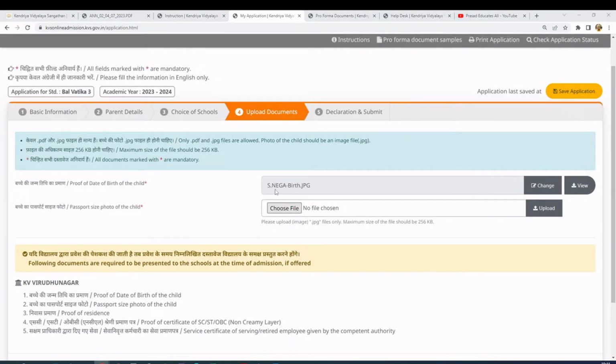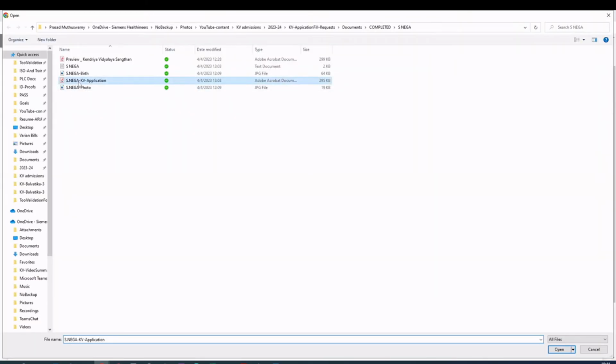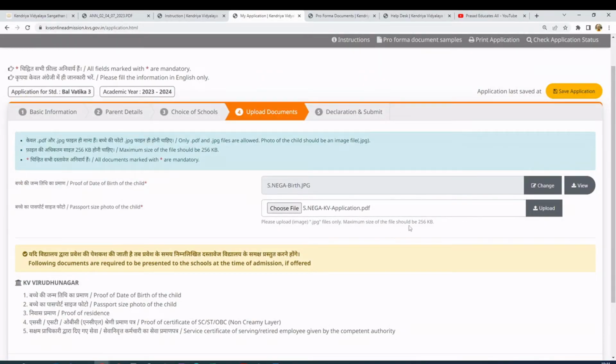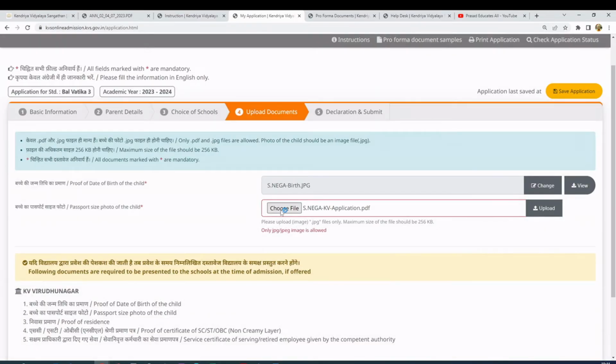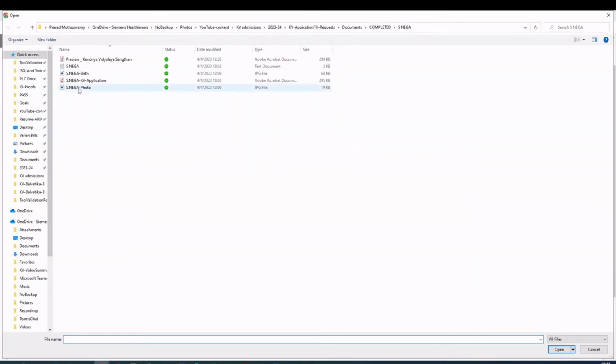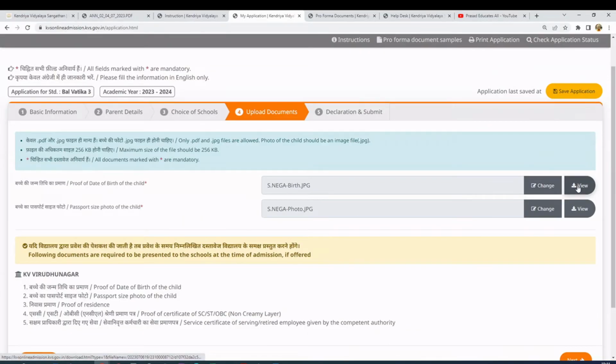Okay, and the child's photo. You have to name it so that you don't get confused here, so I know it's the photo. If I select this one, let's see what happens. This is 299 or something. When I try to upload, it says error, so I need to select the appropriate file here. Let me select this file. Photo, okay, upload.